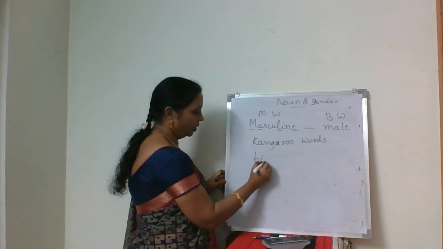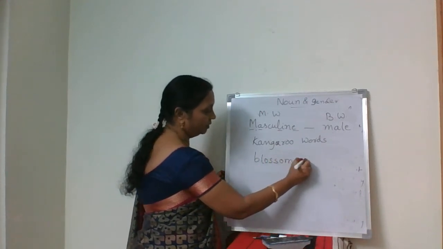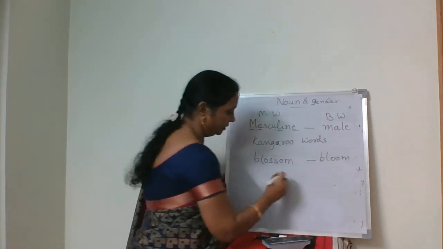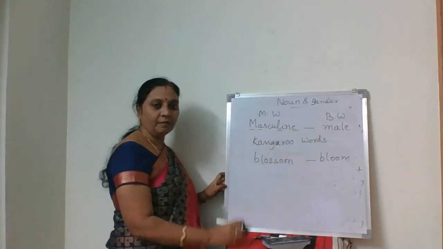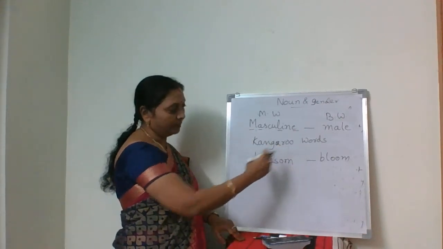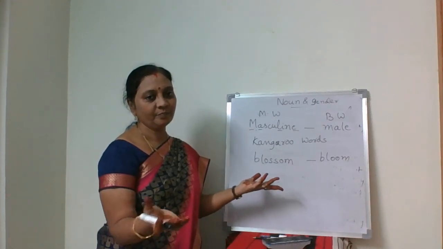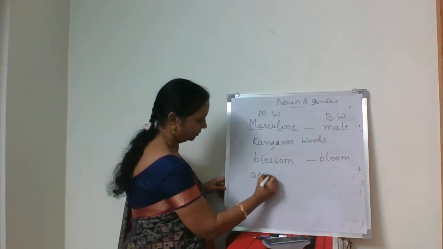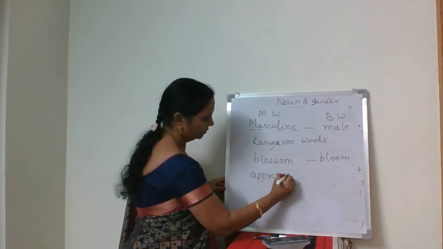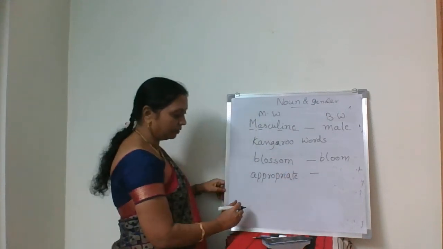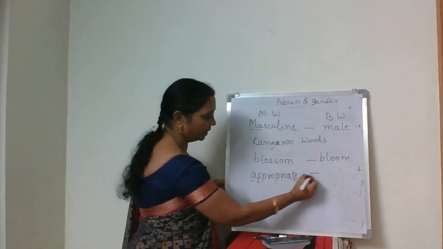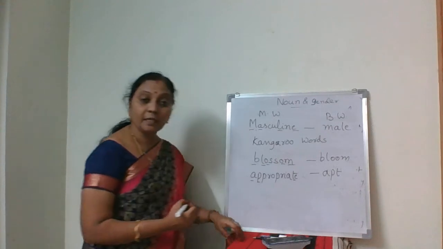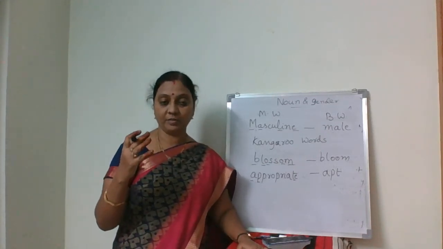Like blossom. What is the kangaroo word for this? Bloom. Both words have the same meaning. One more I give: appropriate. What is the baby word for this? Apt. Like that, you prepare the list of 10 to 15 words.